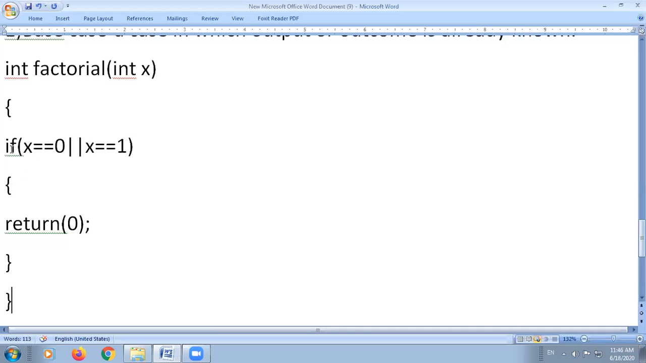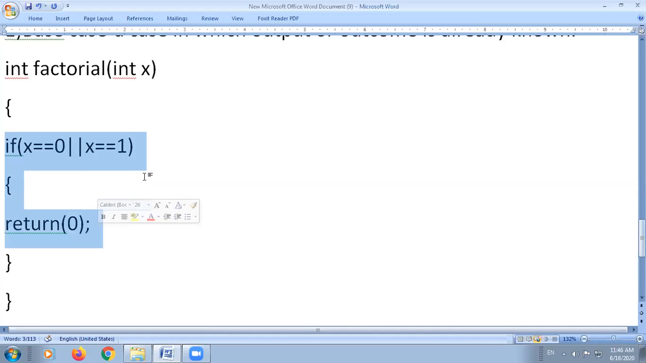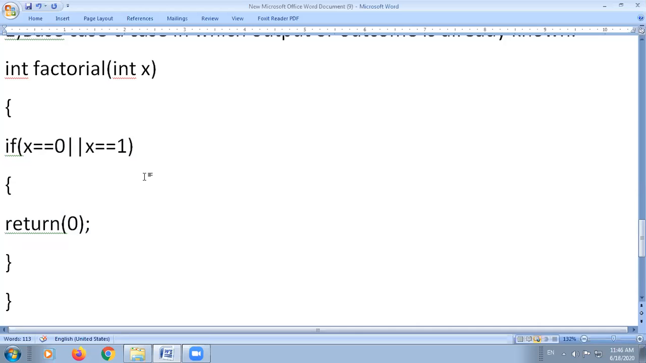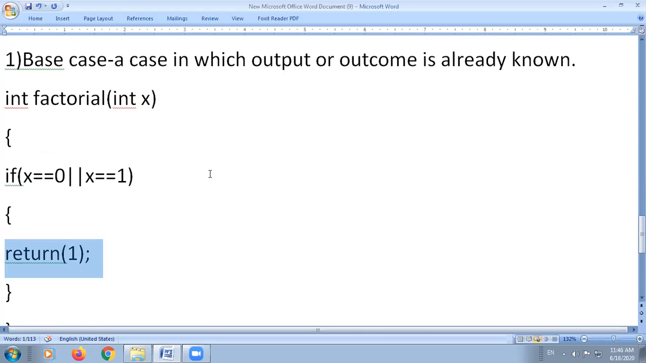Why is it known as the base case? Because the programmer already knows that if the value of x is 0, it will always return 1, and if the value of x is 1, it will always return 1. So in this way we can predict the outcome. If this if condition runs, it will return 1 only to its calling function. So this is known as the base case.